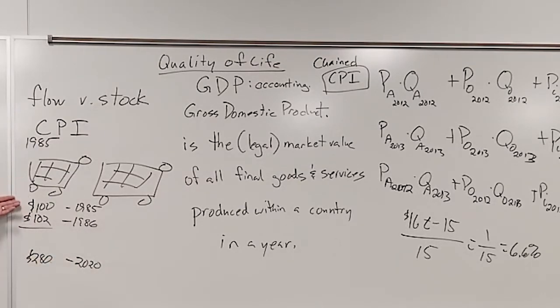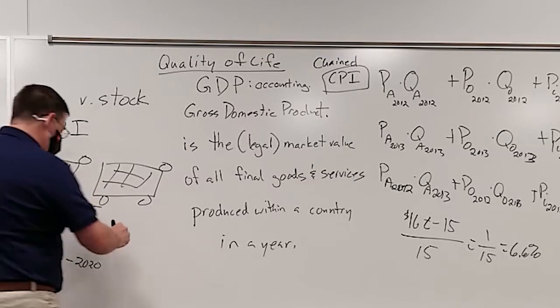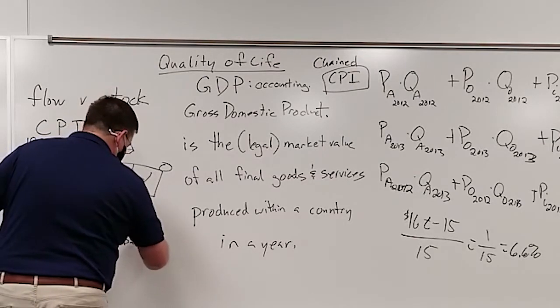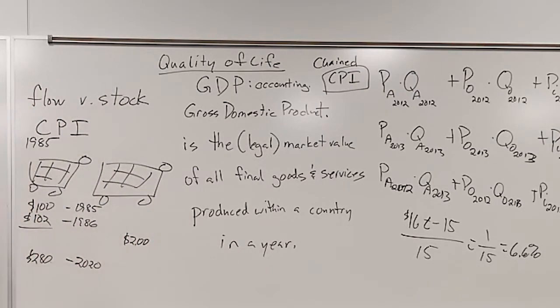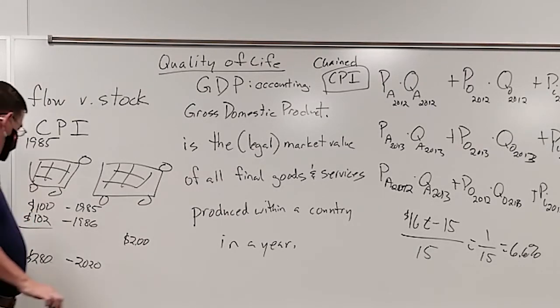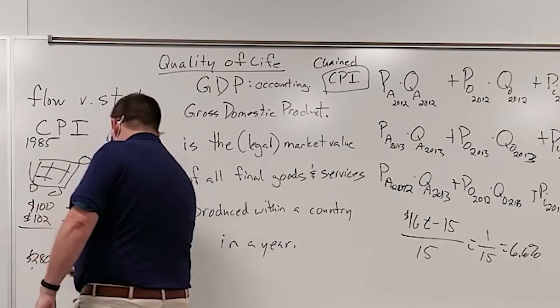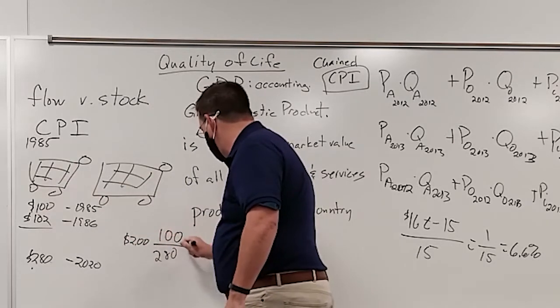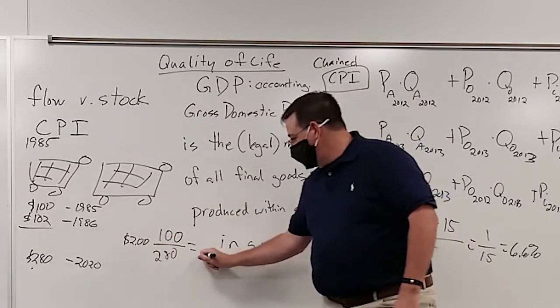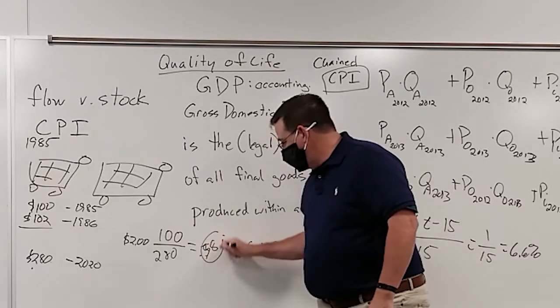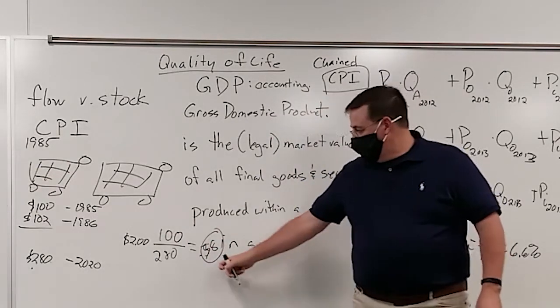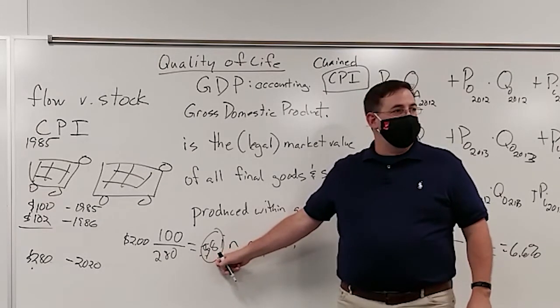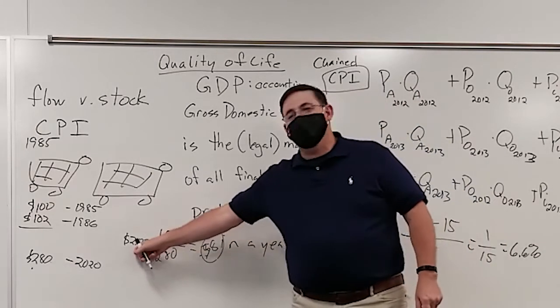So if you want to compare prices between some year in the past and prices in today's terms, say gasoline costs $2 a gallon today, what would the equivalent of $2 a gallon have been back in 1985? You would take that $2, divide it by the CPI for this year, and multiply it by the CPI for the previous year, and you would get some different number. I think this is like 38 cents or something close to that. So gasoline would have been 38 cents a gallon back then, and that would have been the same as paying $2 a gallon today.